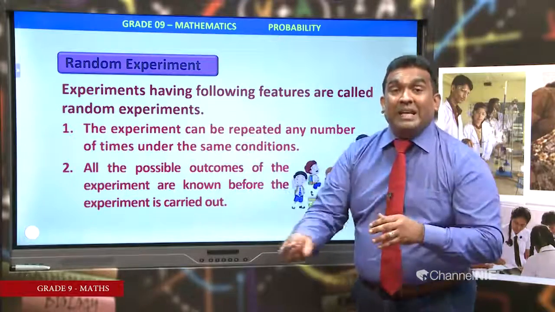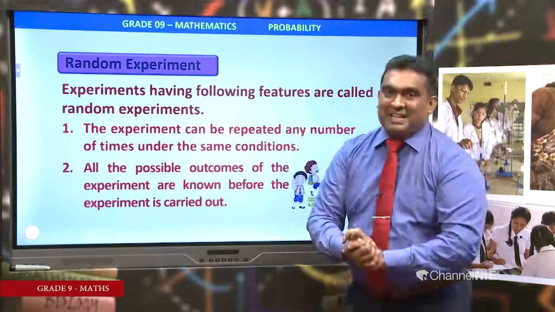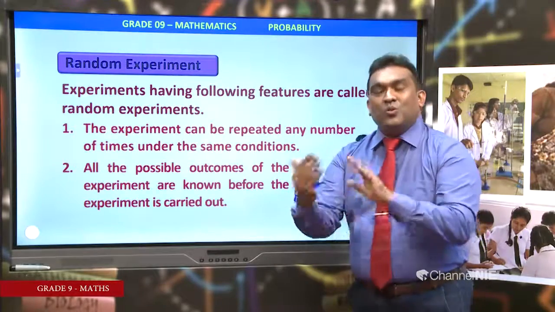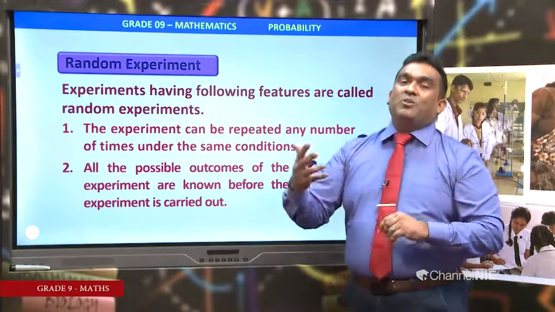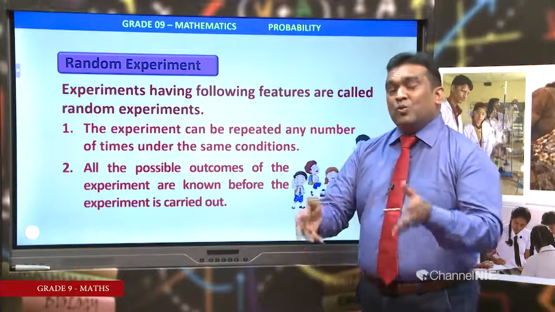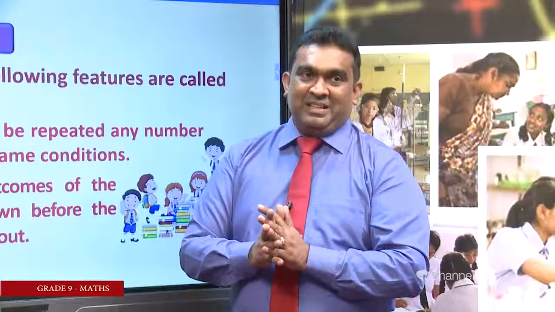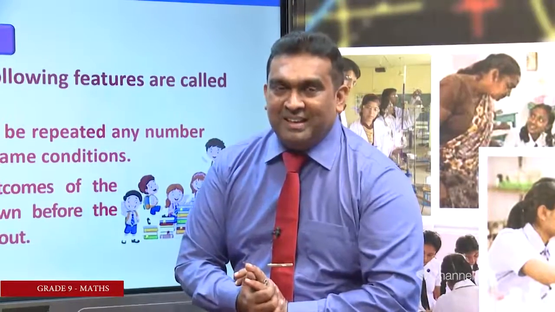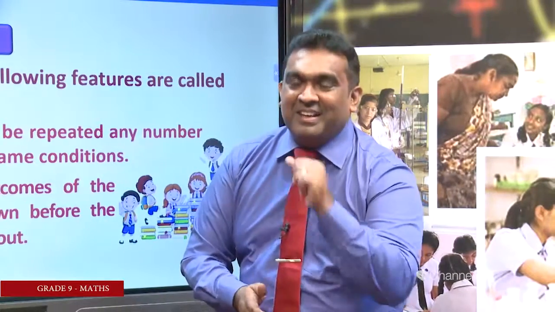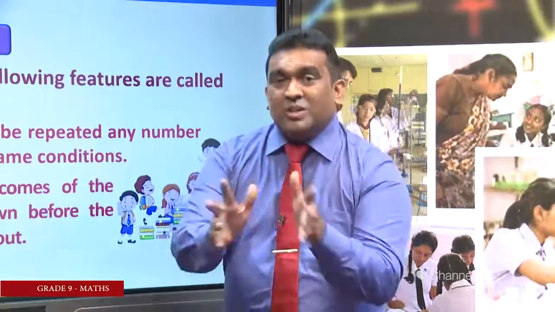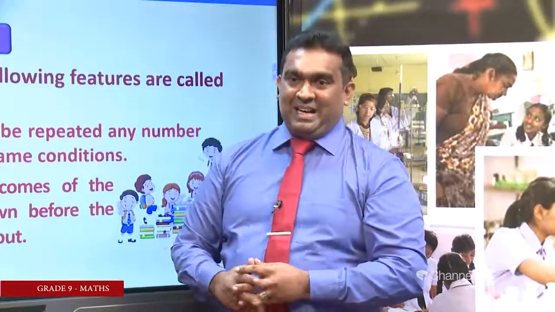If you roll a die, you know the results numbered from 1 to 6. You may have 1 or 2 or 3 or 4 or 5 or 6. Before doing the experiment, you know about the outcomes. That is also a property.